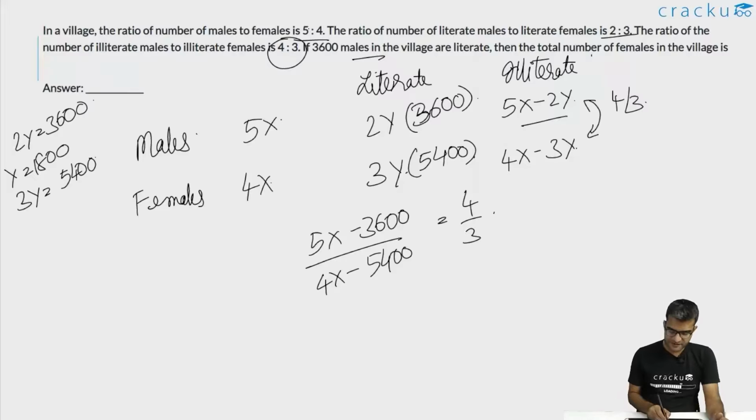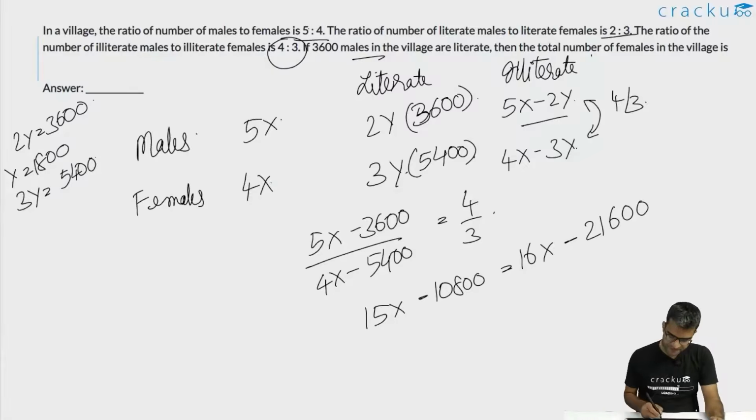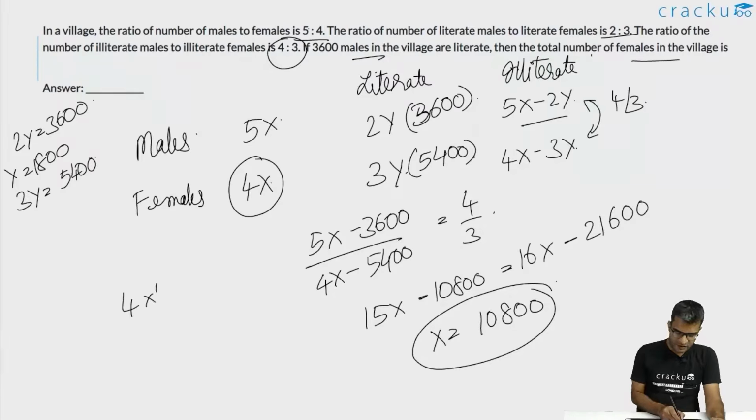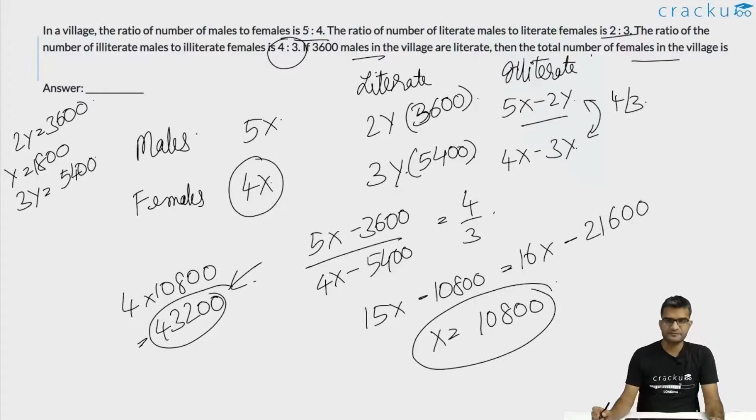If you cross multiply, we are going to get 15x minus 1,800 is equal to 16x minus 21,600, or the value of x is equal to 10,800. What we are required to calculate is the total number of females in the village, which is equal to 4x, and that will equal 4 into 10,800, which is equal to 43,200. This will be the answer.